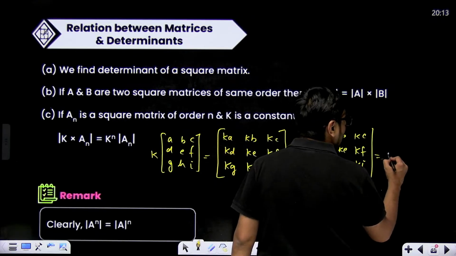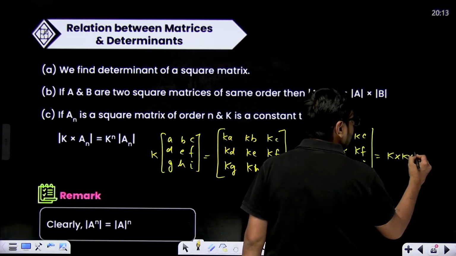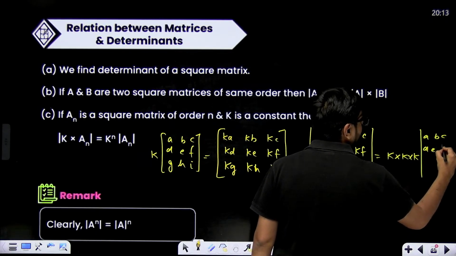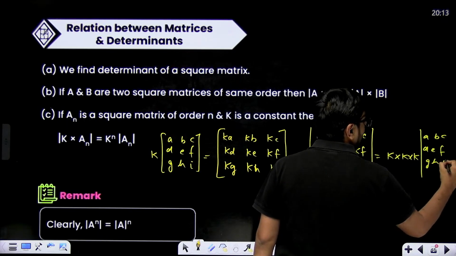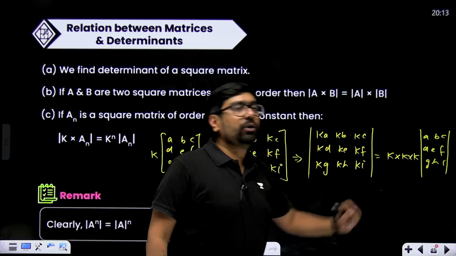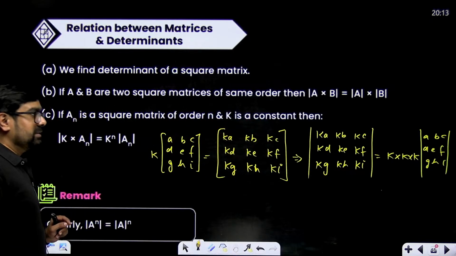So it will be K multiplied with K multiplied with K, and then this matrix, ABC, DEF, GHI, this determinant. So K cube into the same determinant.